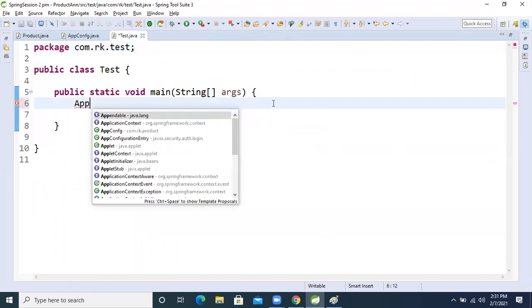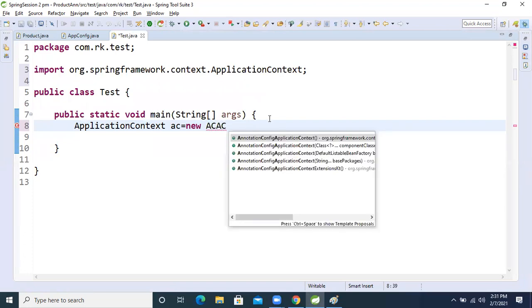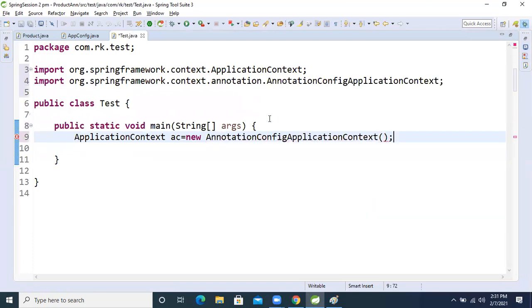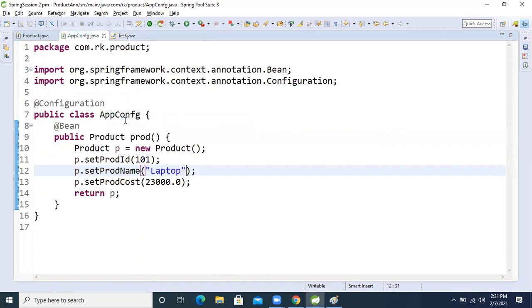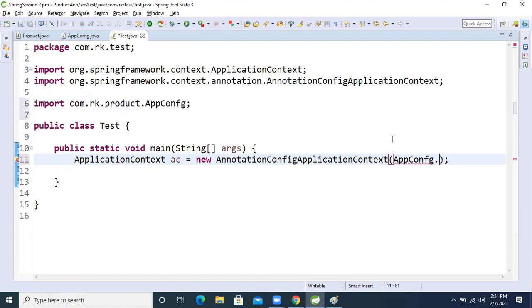ApplicationContext ac equal to new AnnotationConfigApplicationContext, which I explained here. Now we will use this one. Previously in the argument we passed the XML configuration file name, but this time we will pass the application config class name. So we take AppConfig.class, dot class, like this we will pass it.